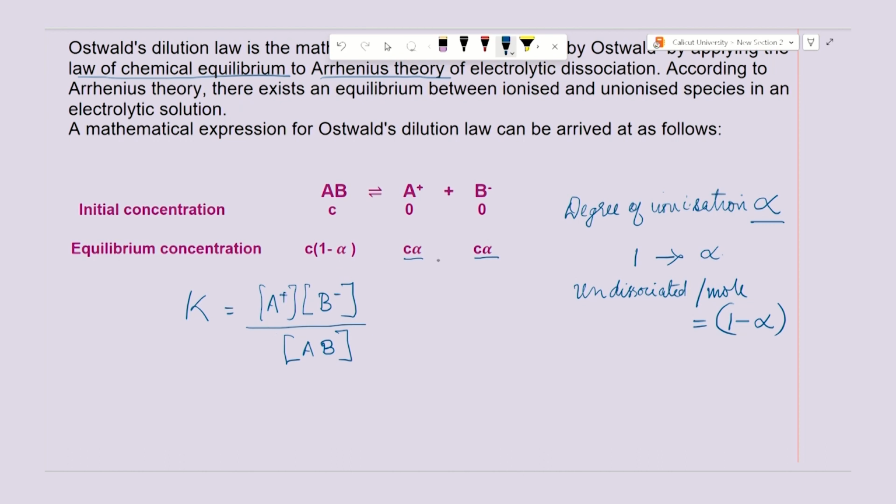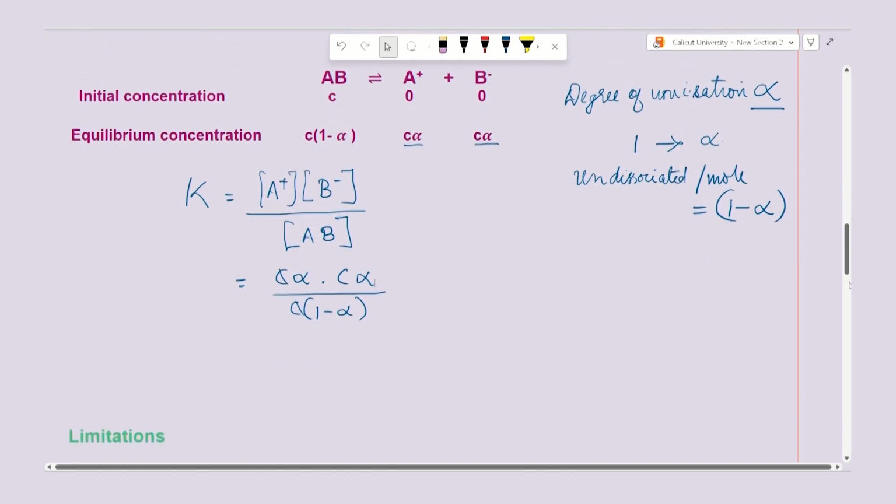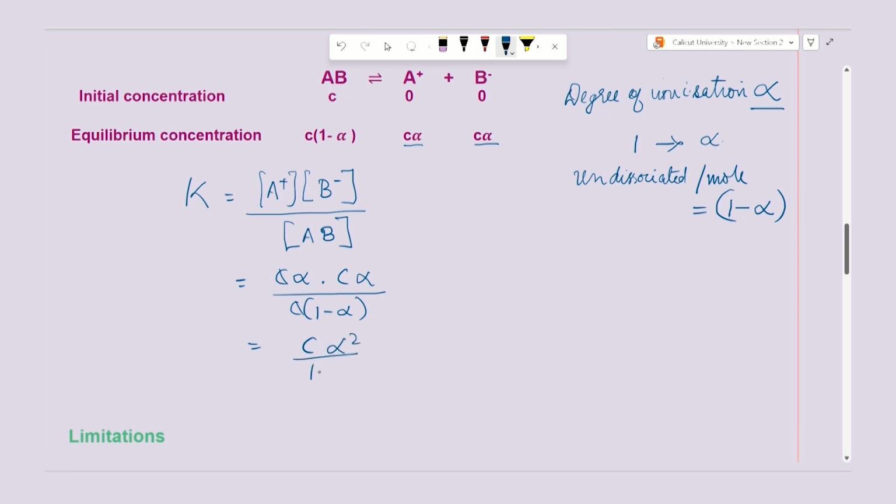Writing the molar concentrations, that is C alpha into C alpha divided by C into 1 minus alpha. One C gets cancelled. So, in the next step, K is equal to C alpha square divided by 1 minus alpha, and that is the equilibrium constant.